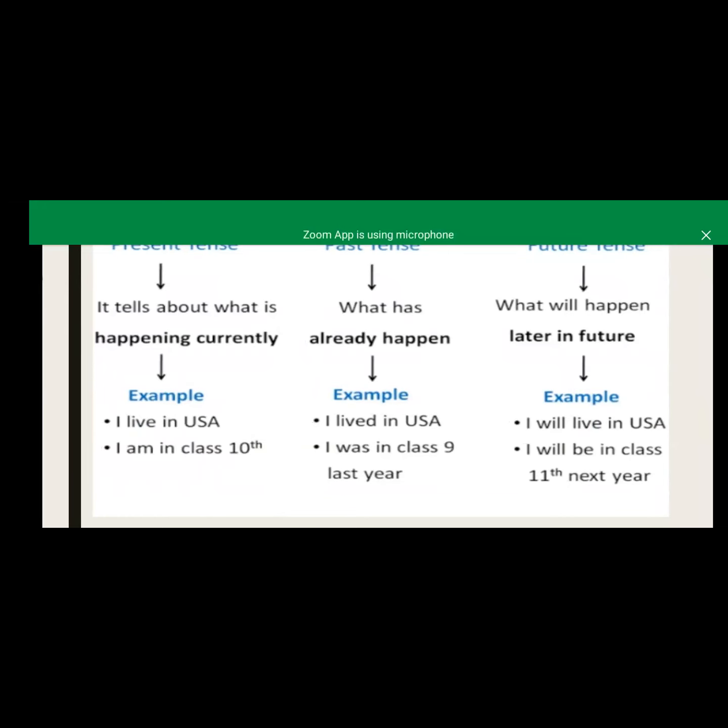So our sentence form is subject plus was/were plus ing form of the verb plus object plus complement. Here our subject is I. Was is our helping verb that would become our whole verb along with the ing form, but here there is no main verb, so we are not using the ing form, and we directly use the complement in this sentence. So our sentence is: I was in class 9 last year. So can anyone get this?